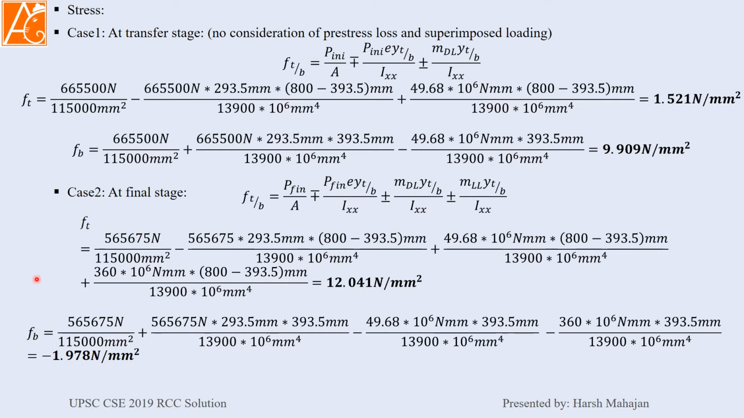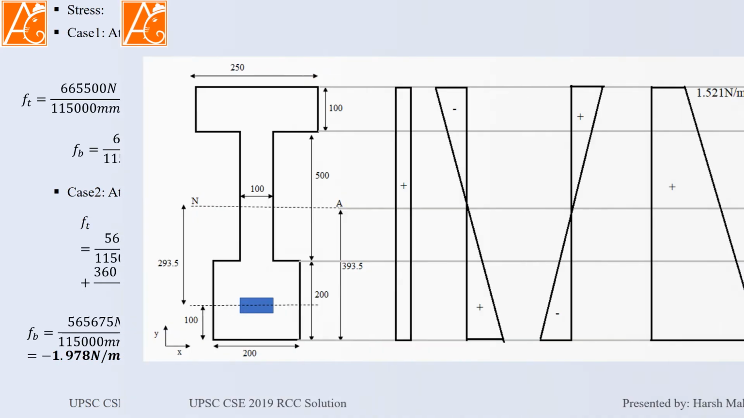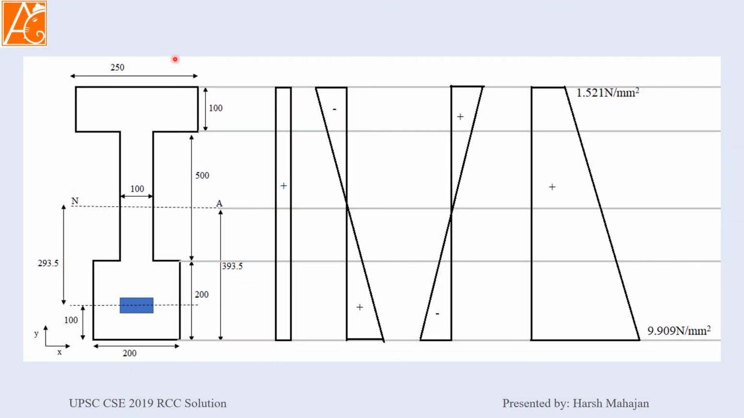So at the final stage, the bottom fiber is in tension, 1.978. That means concrete will be cracked because concrete is very weak in tension. So here is the stress profile.